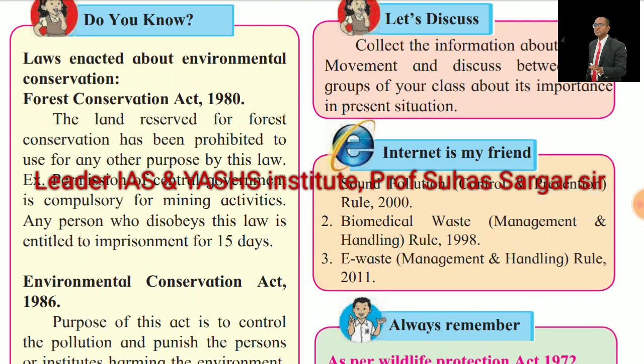The Forest Conservation Act 1980. The land reserved for forest conservation is prohibited from being used for any other purpose by this law. Example: permission of the central government is compulsory for mining activity. Any person who disobeys this law is liable to imprisonment for 15 days.